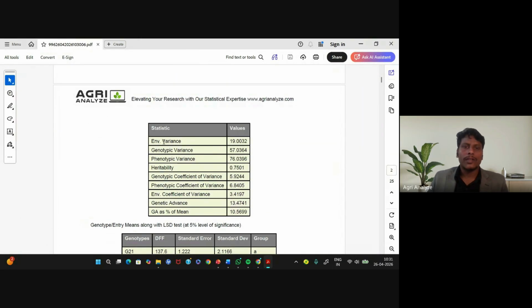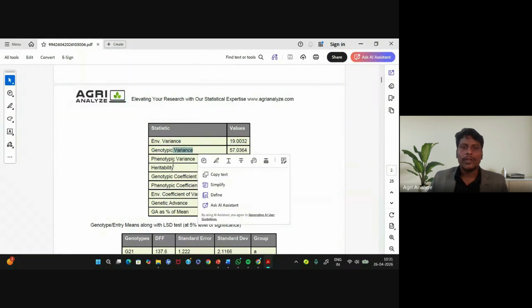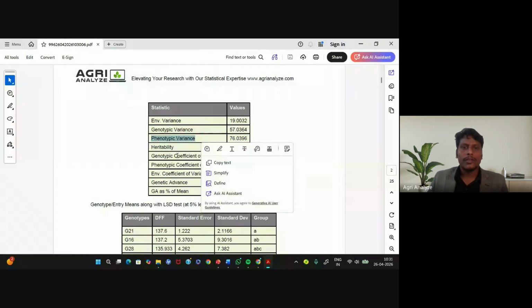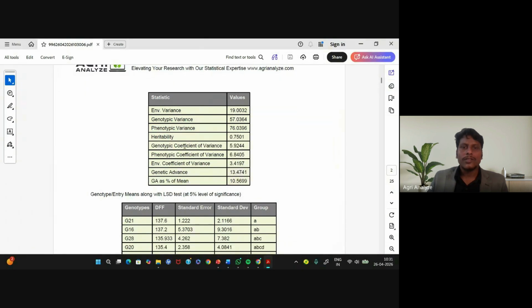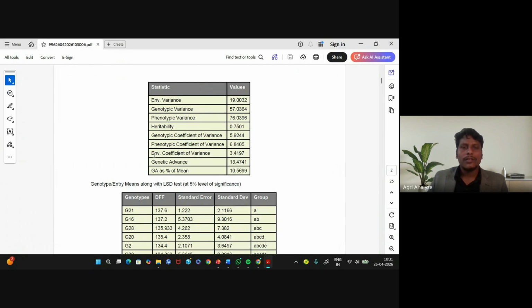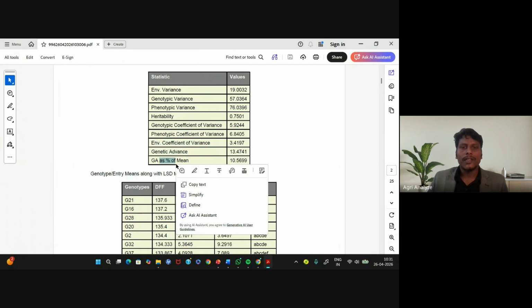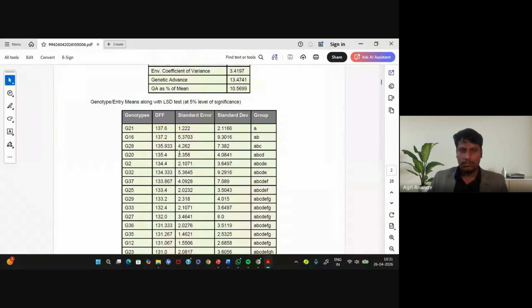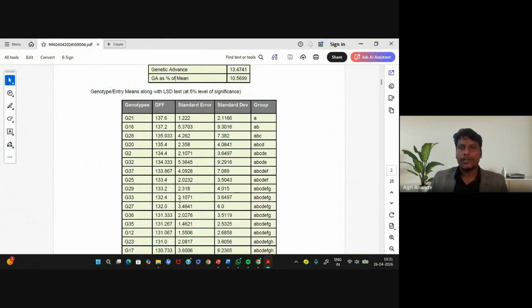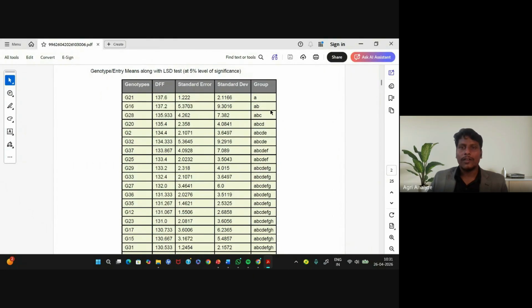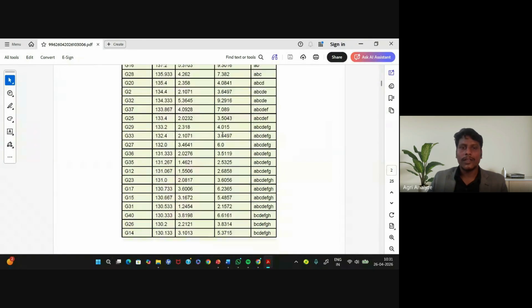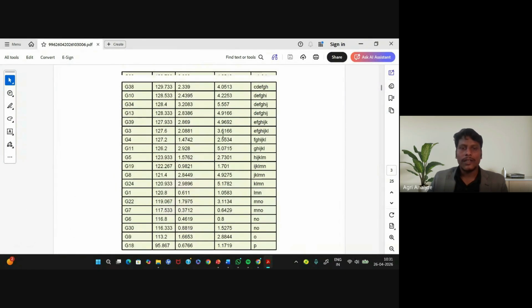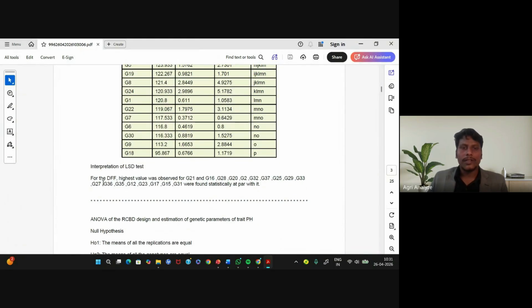This is the environmental variance, phenotypic variance, heritability, genotypic coefficient of variation, GCV, PCV and ECV. Then genetic advance percentage of mean, and these are the mean values, with the at par levels G20, G16, and the data is also interpreted here.